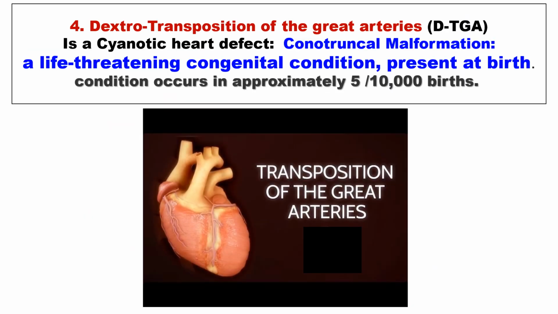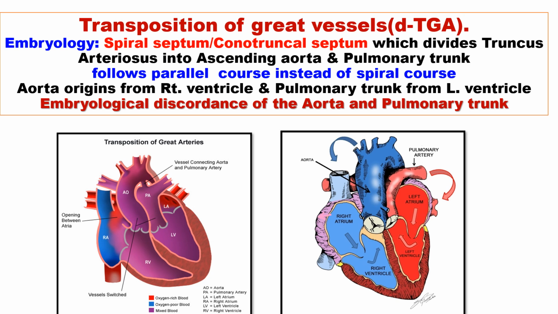Dextrotransposition of great arteries is a cyanotic heart defect, a conotruncal malformation, a life-threatening congenital condition present at birth. The condition occurs in approximately 5 in 10,000 births.